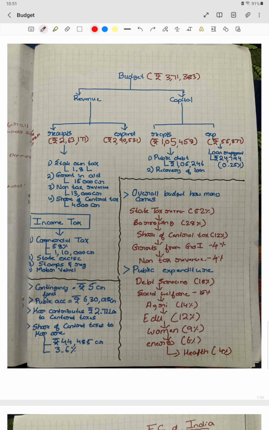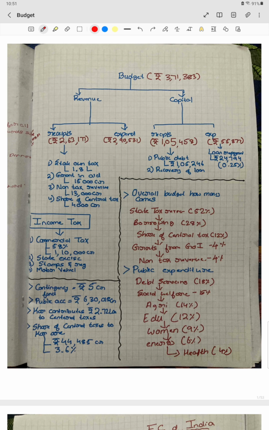So let us do the budget of Karnataka government of 2024. We will try to finish it in one video. Let's see if we can finish it or not. Basically we are going to start with the numbers that are important. I have collected the numbers both from the economic survey and also from the budget, which we have to remember. Other than these numbers, I think others will be less important as per the scheme. We will discuss them. So let us start with the numbers of the budget.